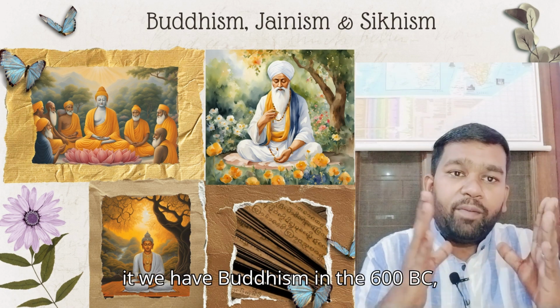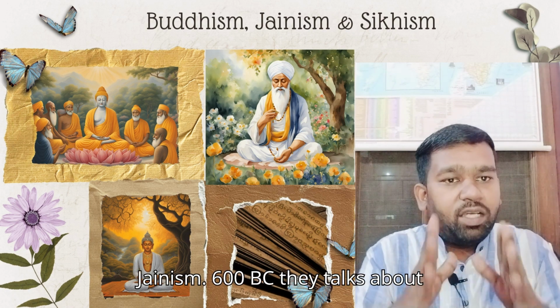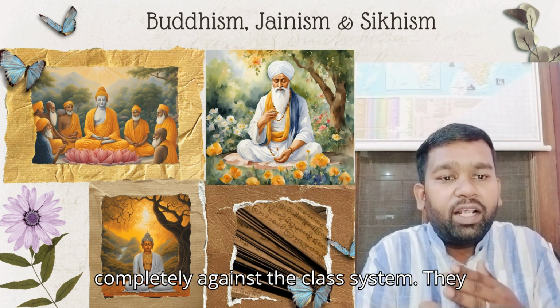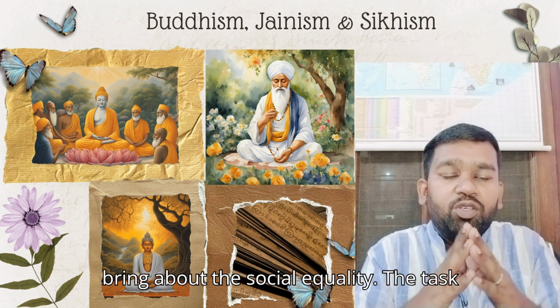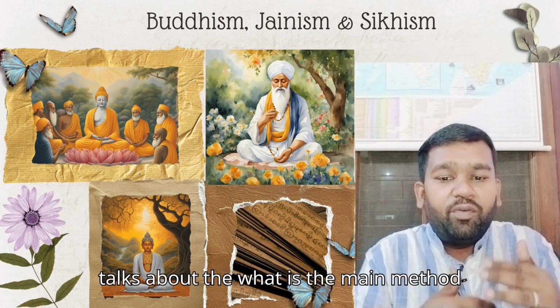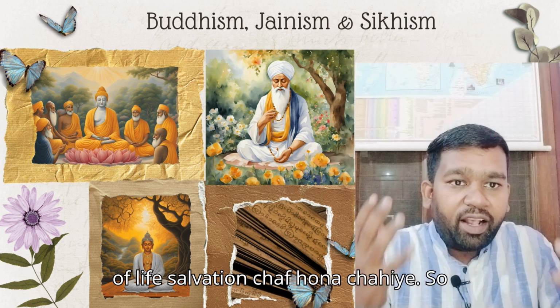Apart from it, we have Buddhism in 600 BC and Jainism in 600 BC. They talk about the monotheism of God. They are completely against the caste system. They bring about social equality. The caste system should not be there. They talk about the main method of life, what salvation should be, right.